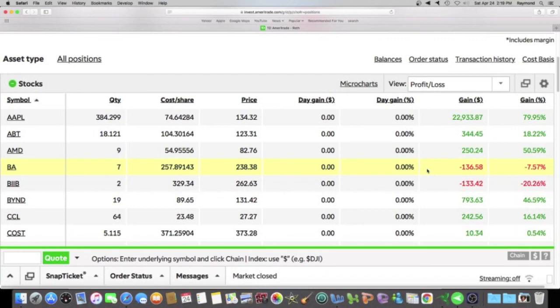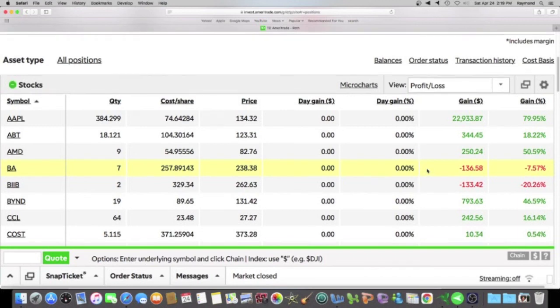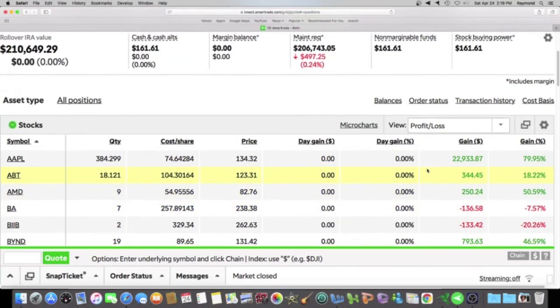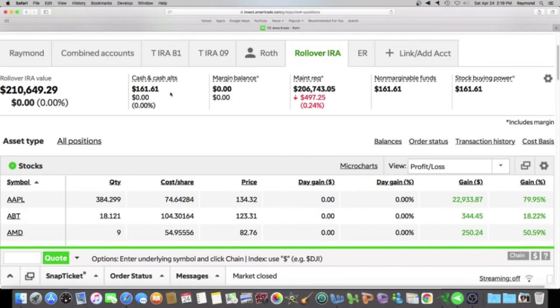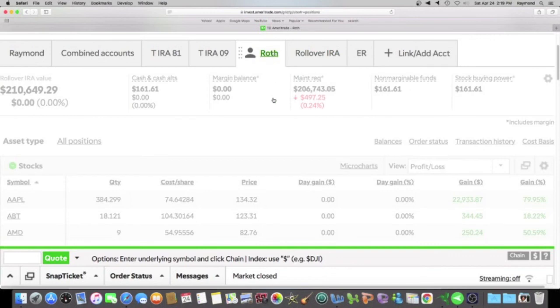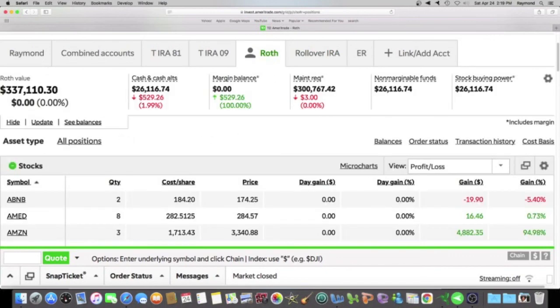I try to encourage you guys to invest in the stock market. I have 2 accounts. I have this one right here, over 200,000. I started with $1. I have this one here, over $300,000, and with this account I started with $1. So you can do it. It's easy.